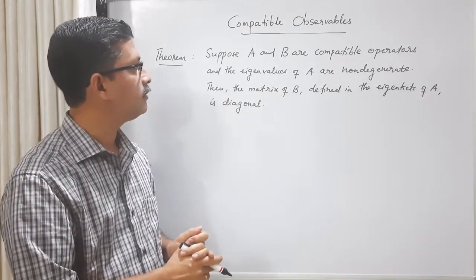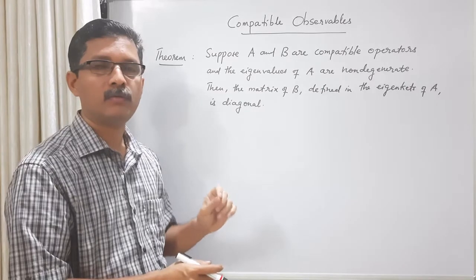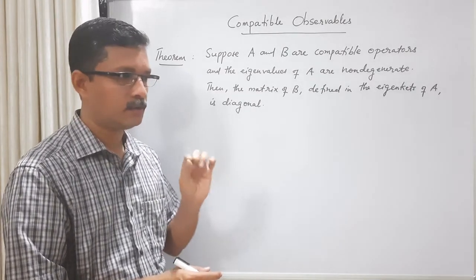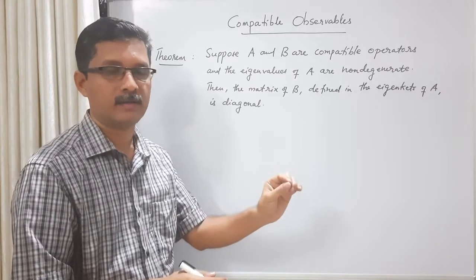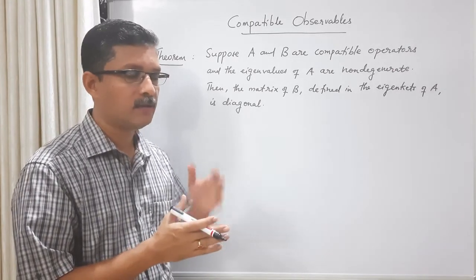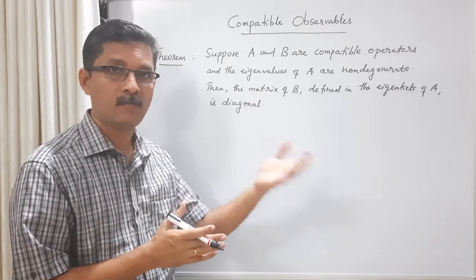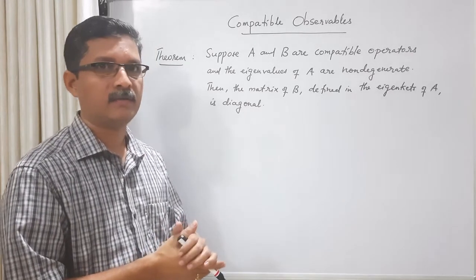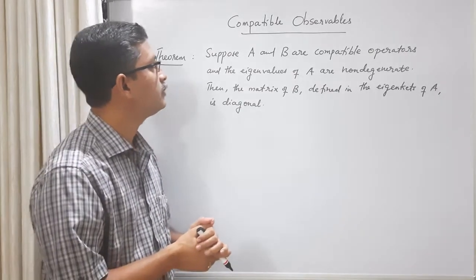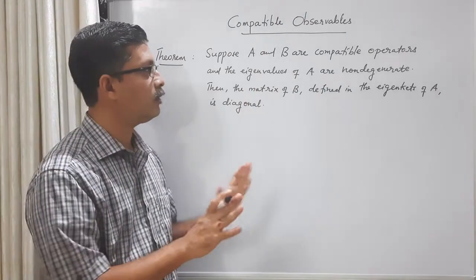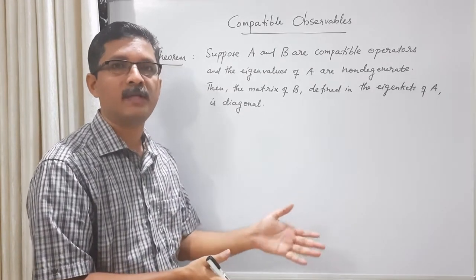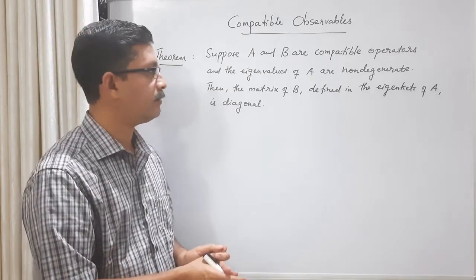Okay, corresponding to each eigenvalue there is only one eigenket. That is the meaning of non-degenerate. Corresponding to one eigenvalue there is only one eigenket. If corresponding to one eigenvalue there are more than one eigenkets, it means degenerate. Okay, the eigenvalues are degenerate. So suppose here the eigenvalues of A are non-degenerate. So all these eigenkets which are forming the basis of the vector space are non-degenerate.